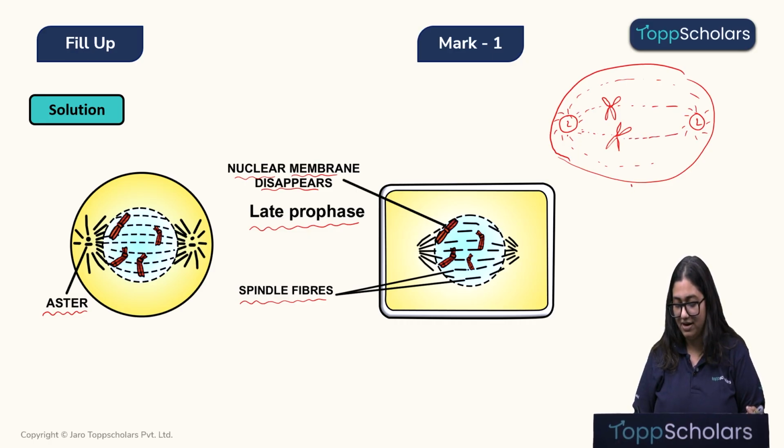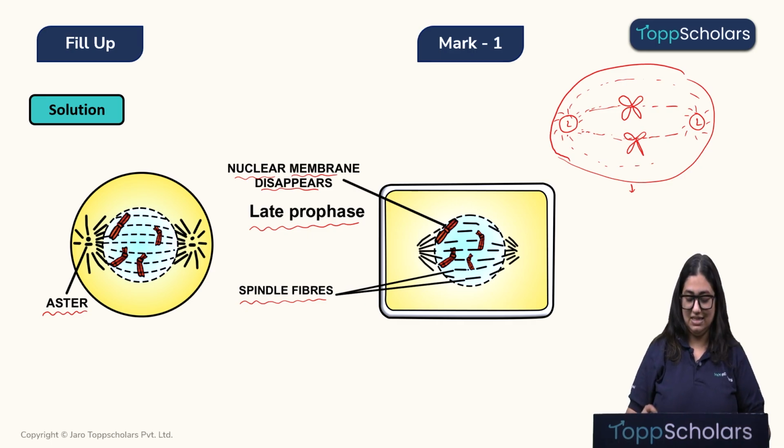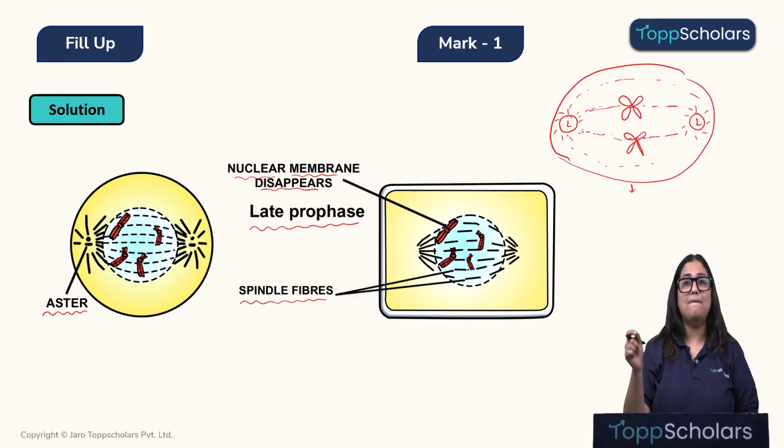And eventually, as we move ahead in the metaphase, children, these chromosomes will come to the equator plate, meaning it will come over here. This is a proper metaphase. Since we do not see the chromosomes at the equator, and since we still see some nuclear membrane bits left behind, this is not a metaphase, but a previous phase of metaphase, that is the prophase. And specifically, this is the end of the prophase, therefore it is the late prophase. Okay, students? Now let's move ahead.